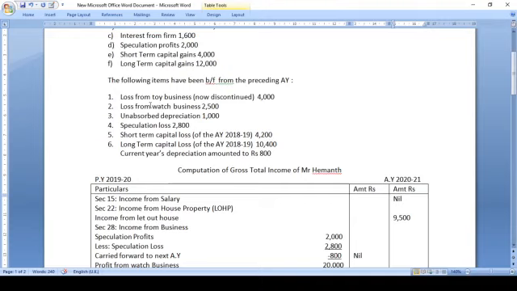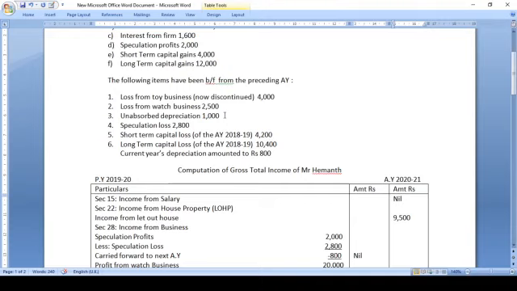Next is loss from watch business, rupees 2,500. Loss from watch business, once again it is a regular business loss which is carried forward from previous assessment year. It is a business loss of the previous year, so once again it can be set off against regular business income or against speculation income. Speculation unabsorbed depreciation 1,000 is given. Always remember, first the unabsorbed depreciation has to be deducted from income from business. From income from business, first deduct the unabsorbed depreciation.